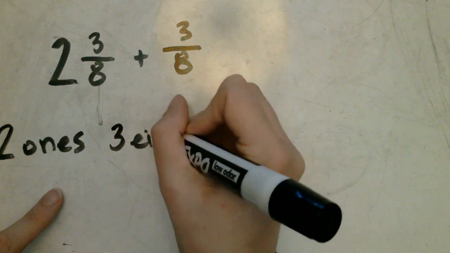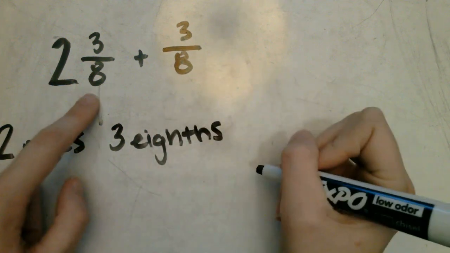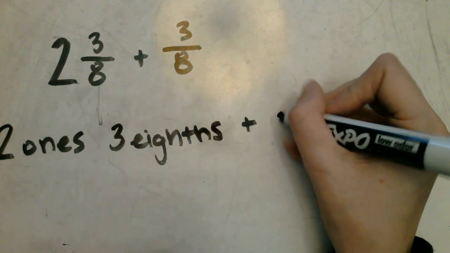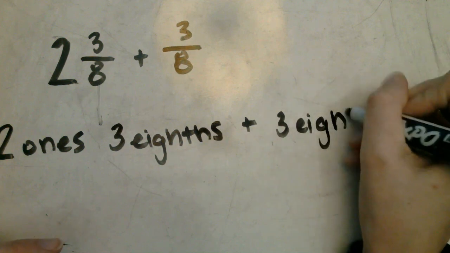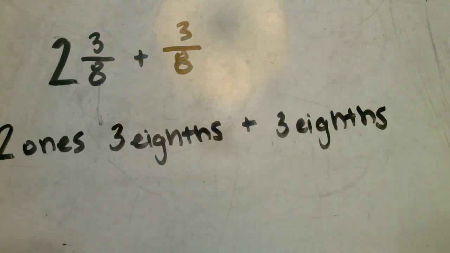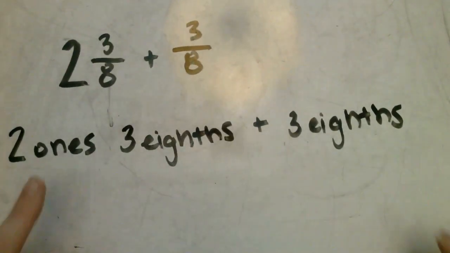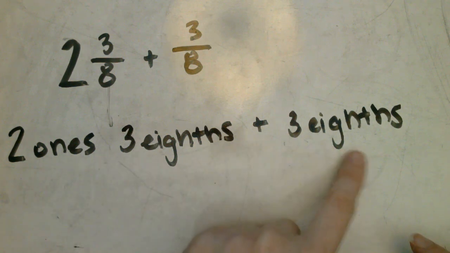3 eighths for the second part, and then we're adding another 3 eighths. I want you to say this addition problem with me now. 2 ones, 3 eighths plus 3 eighths.